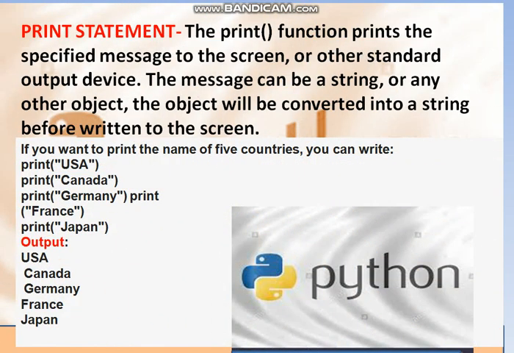Print statement. The print function prints the specified message to the screen or other standard output device. The message can be a string or any other object. The object will be converted into a string before being returned to the screen.